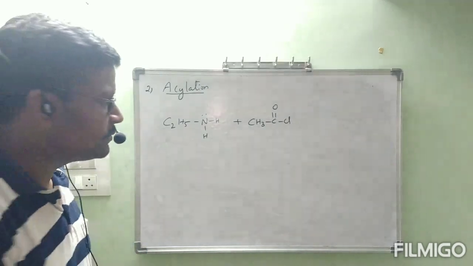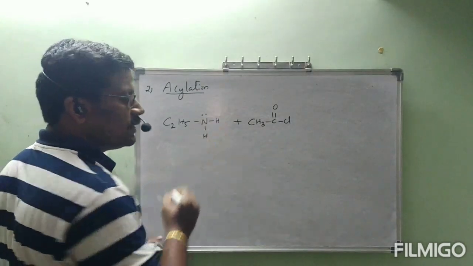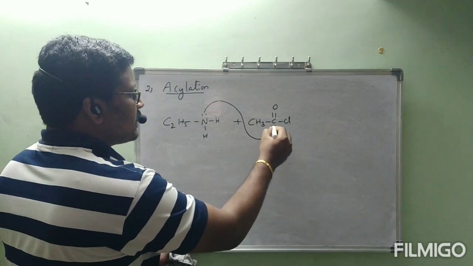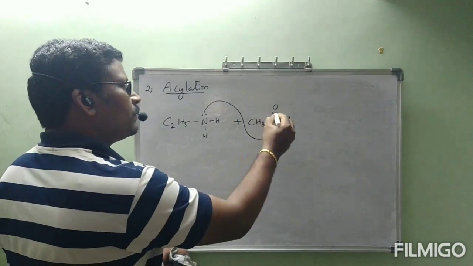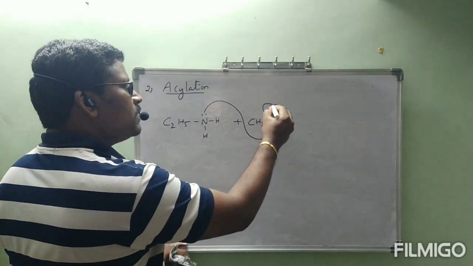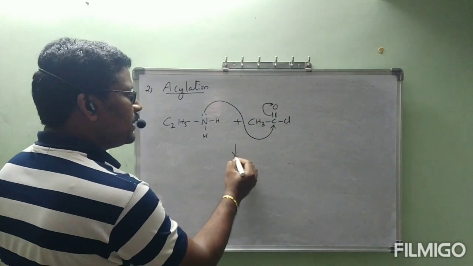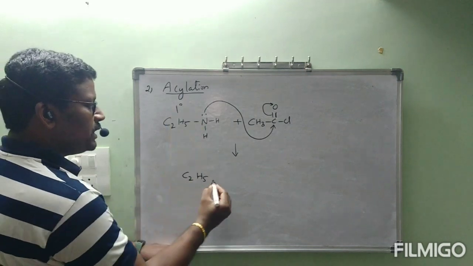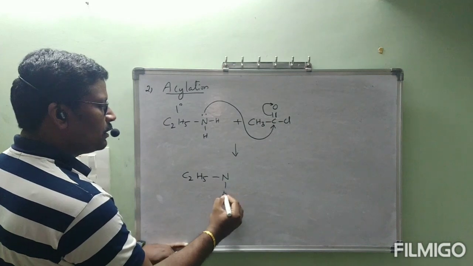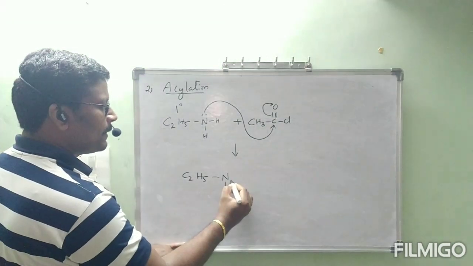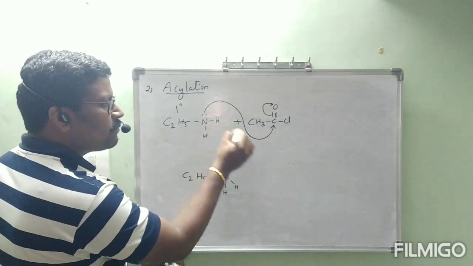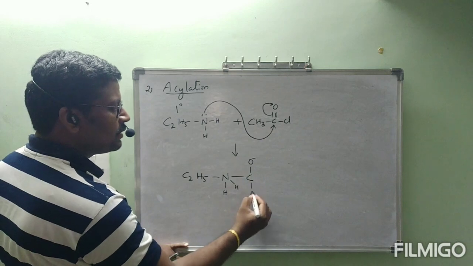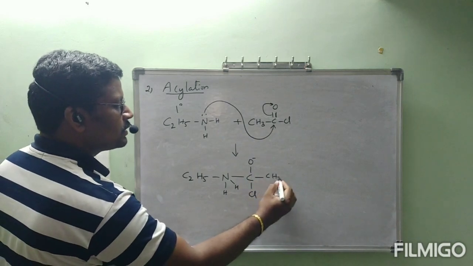Now what is going to happen? Observe carefully, all of you. The lone pair of electrons present on nitrogen is going to be donated towards this carbon. At that time, this carbon has a double bond, so the pi bond is shifted towards oxygen. Then we will get C2H5NH, this primary amine, whose nitrogen is going to form a bond with this carbon, with O minus and Cl on the carbon, and CH3.